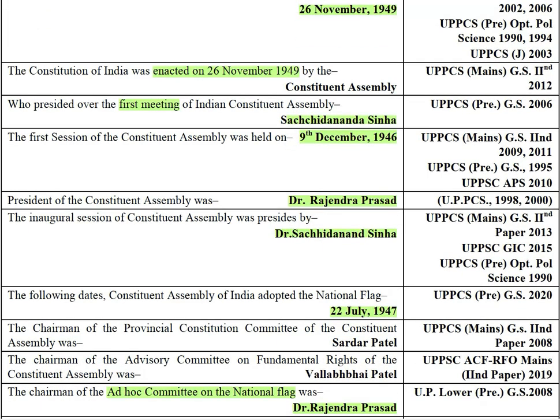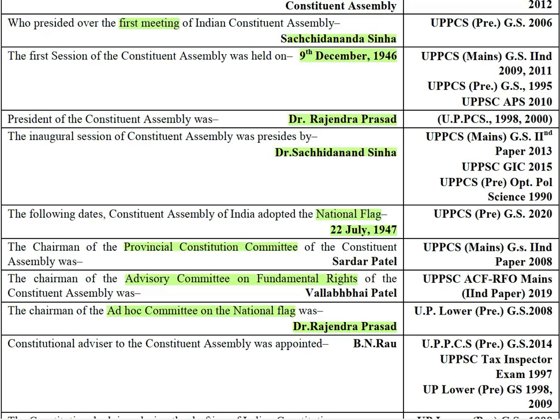Now, Indian national flag was adopted on 22nd of July 1947, and the chairman of the Provincial Constitution Committee, तो ये पटेल थे, and chairman of Advisory Committee on Fundamental Rights, ये भी पटेल थे, chairman of Ad hoc Committee on National Flag, या simply Flag Committee भी बोलते हैं short में, तो that was Rajendra Prasad, and Constitutional Advisor तो ये B.N. Rao थे.